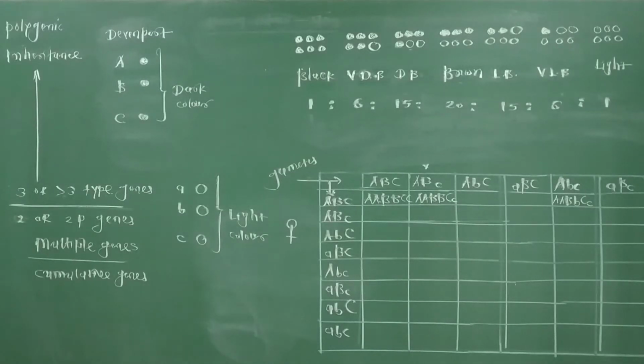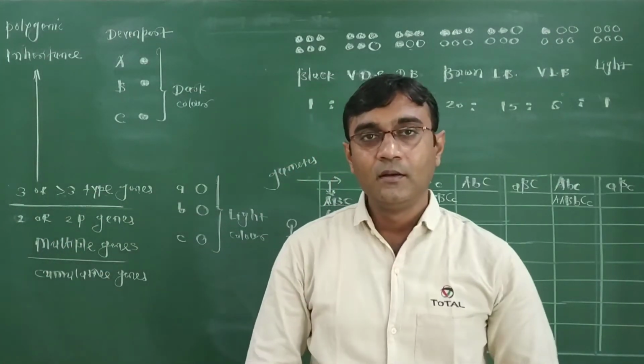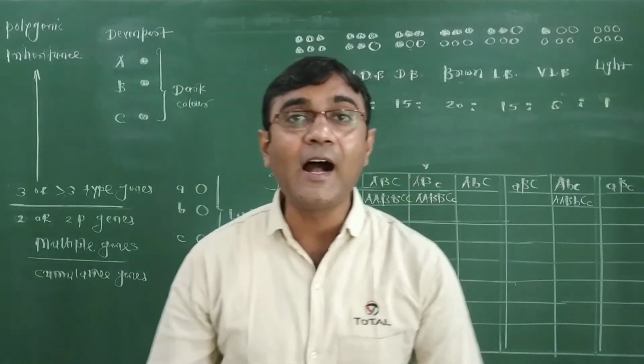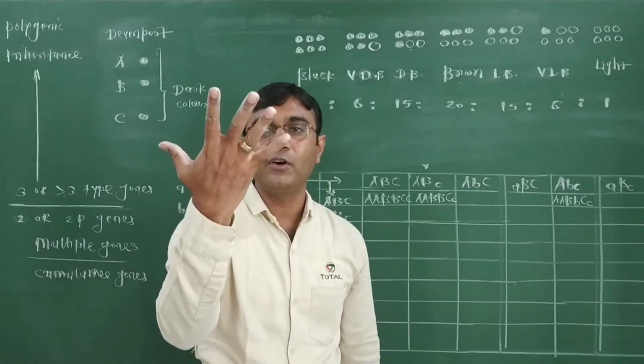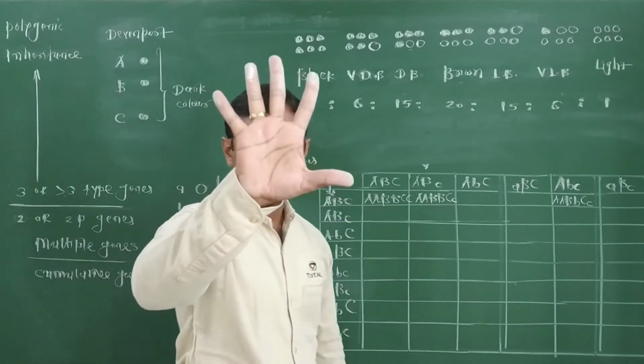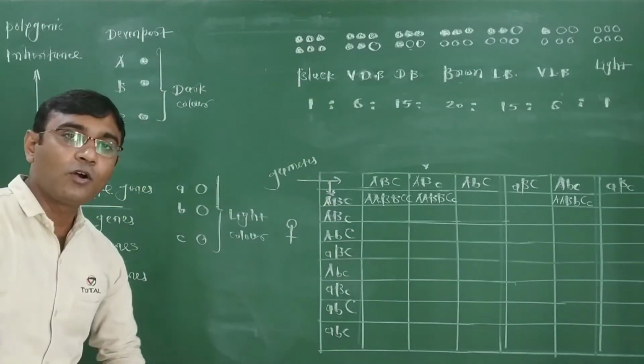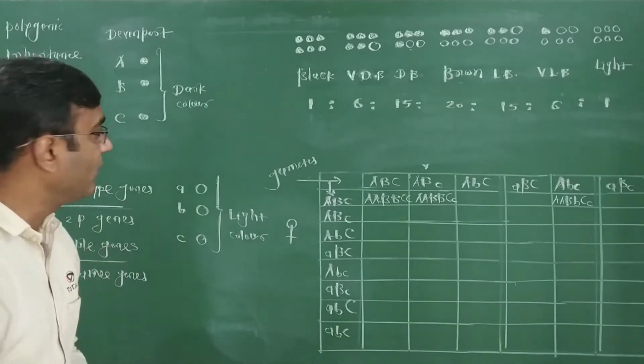Very important question from polygenetic inheritance. First question, F1 or hybrid producing how many types of gametes? 8 types of gametes, 5 and 3. 8 types of gametes. 64 categories of probabilities of offspring.